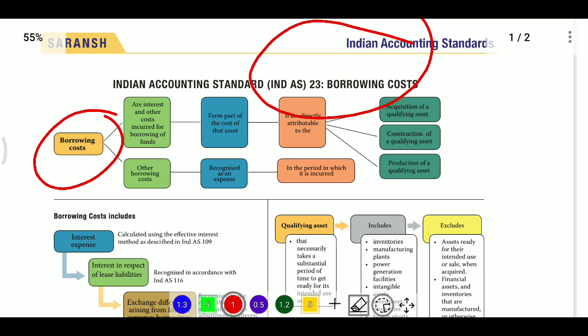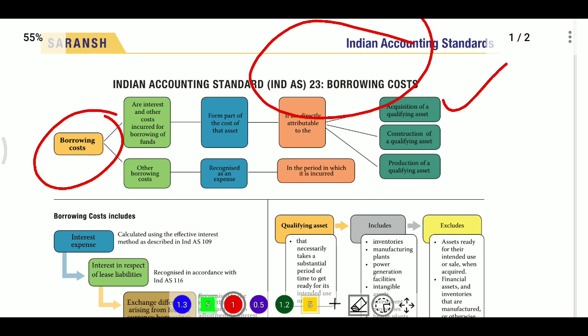Then, how can we give the treatment for this borrowing cost? If borrowing cost is incurred for acquisition or construction of some qualifying asset, so there must be one qualifying asset, and we are taking some borrowings for the purpose of this acquisition or construction, then we need to capitalize it to the cost of that asset.